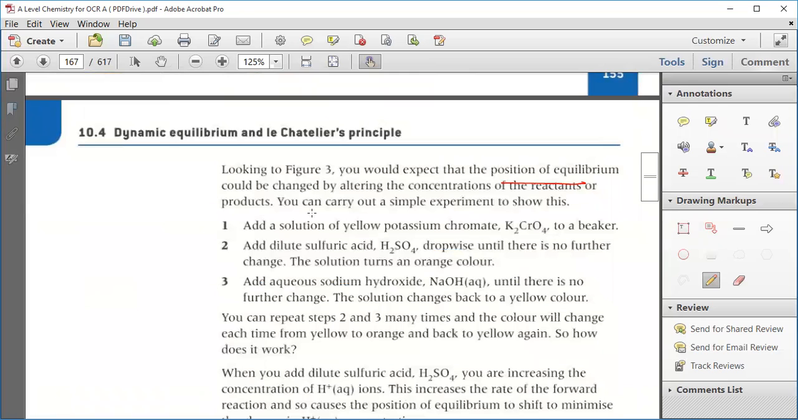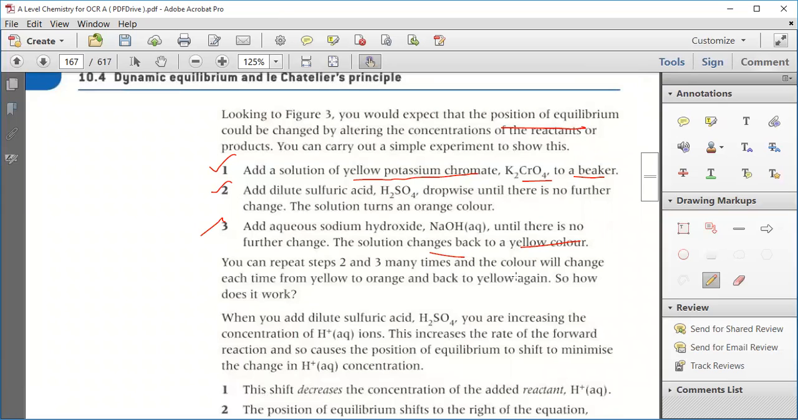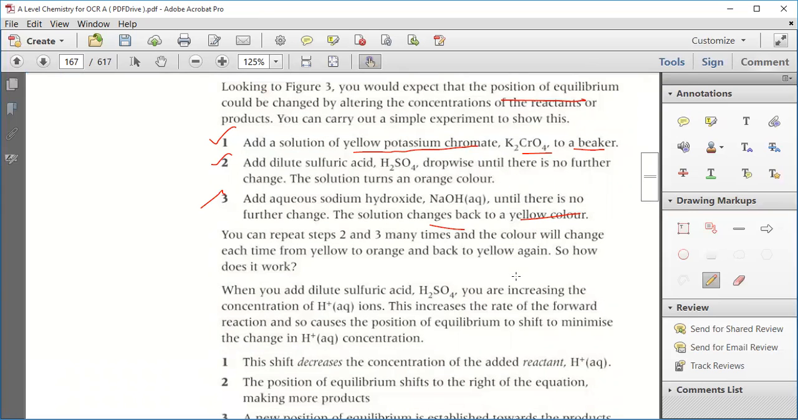Now add a solution of yellow potassium chromate, K2CrO4, to a beaker. You can do this experiment by yourself. Add more yellow potassium chromate in the beaker. Then add dilute sulfuric acid, H2SO4, dropwise until there is no further change. The solution turns orange. Now add aqueous sodium hydroxide until there is no further change. The solution turns yellow. Clear? So this experiment you can do. You can repeat steps 2 and 3 many times, and the color will change each time from yellow to orange to yellow again. So this is how it will work.